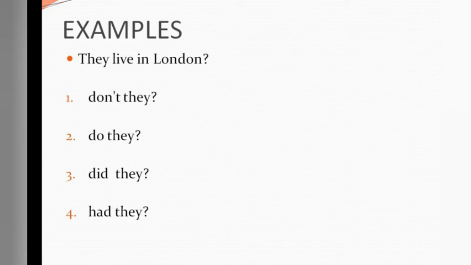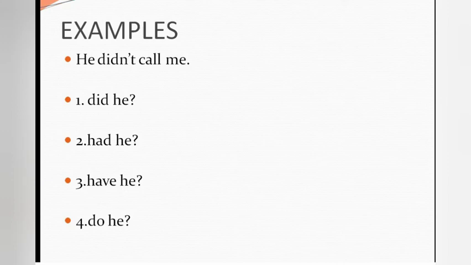Next example, he didn't call me. It is a negative sentence. So the tag will be positive. Let's see the options. All four are positive. That is why we need to check one by one. Our verb is didn't. The positive is did. So the option will be 1. Did he? The complete answer will be he didn't call me, comma, did he?